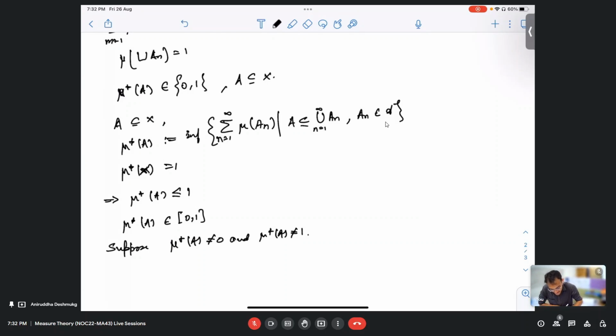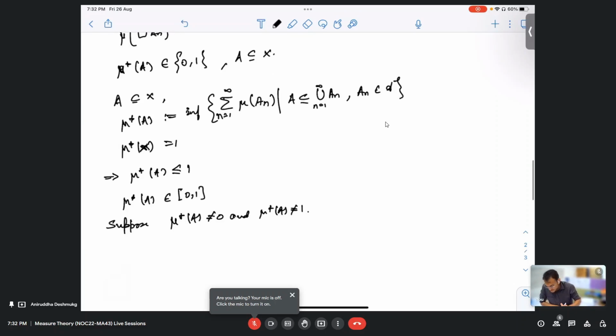Right. So suppose that mu star A is non-zero and mu star A is not 1. That means it is in the open interval (0, 1), right? So what can you say about (mu star A plus 1) by 2? Is it bigger than mu star A?